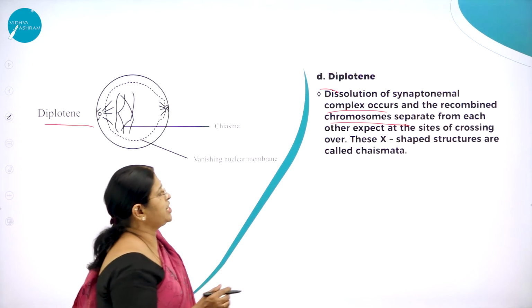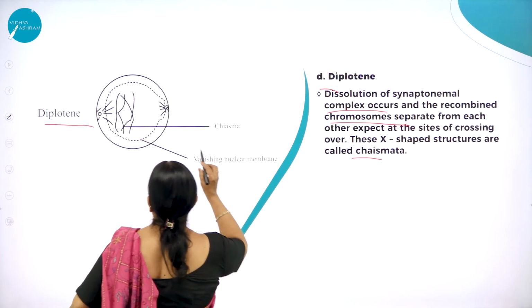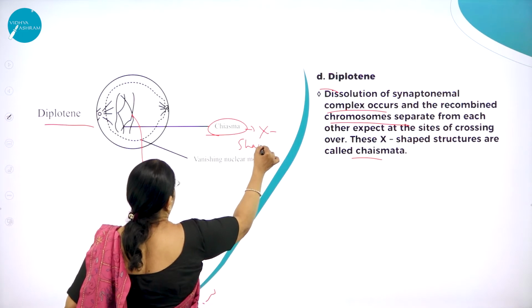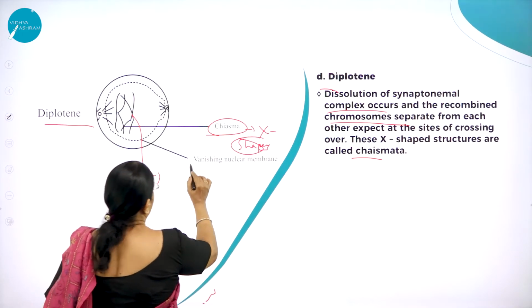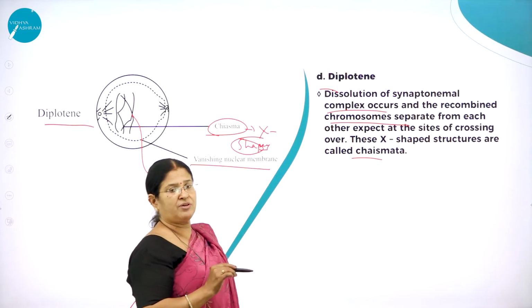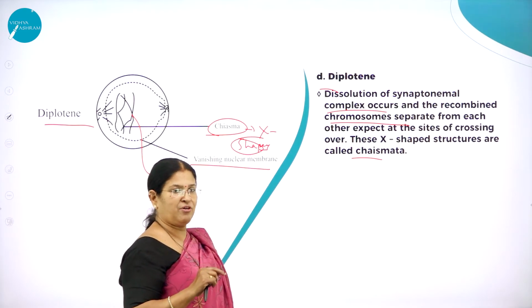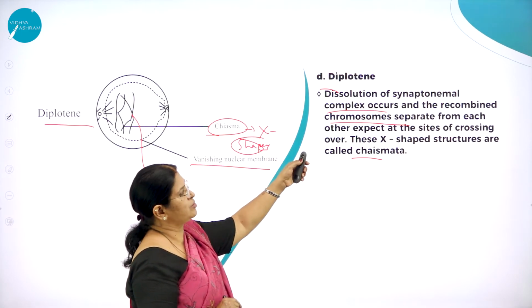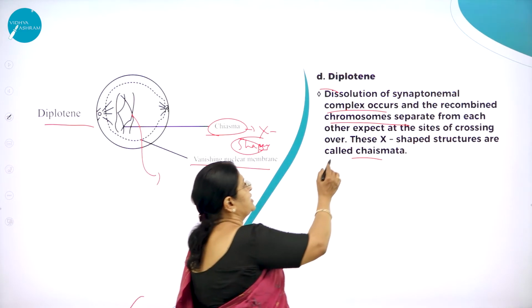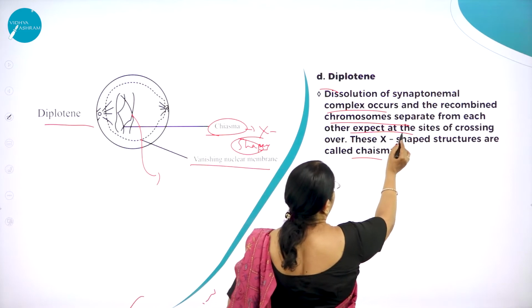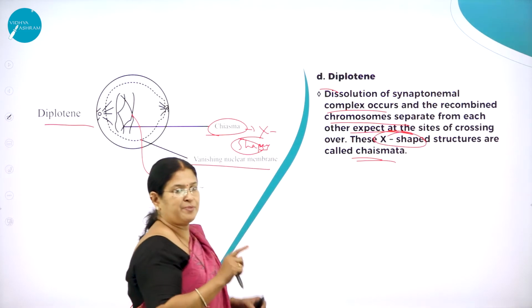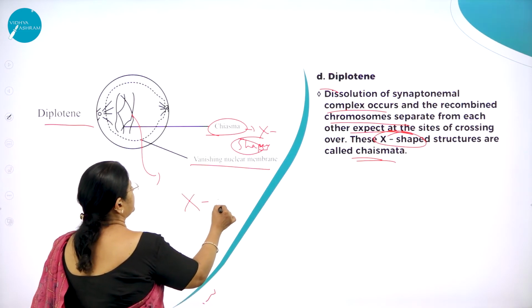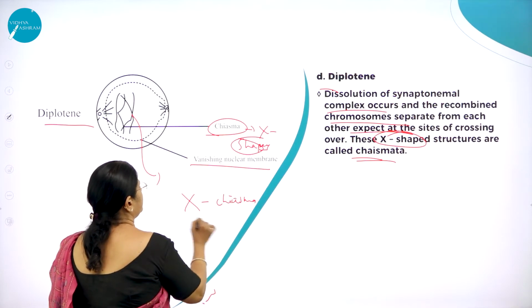So these X-shaped structures are called chiasmata. Here you can see the X formation, and this is called the chiasma, X-shaped. So what are the features of diplotene? Dissolution of the synaptonemal complex occurs and the recombined chromosomes separate from each other except at the chiasmata. What do you mean by chiasma? When the two homologous chromosomes cross each other, there is a formation of an X. This X-shaped structure is called chiasma.